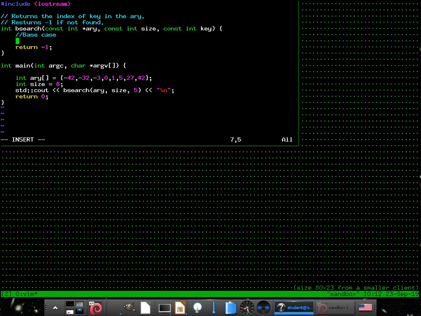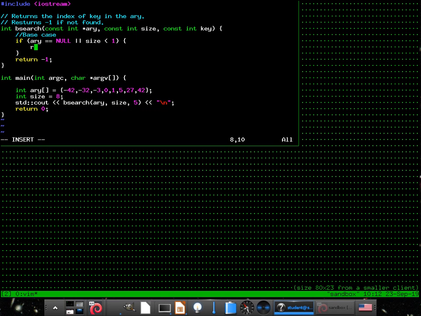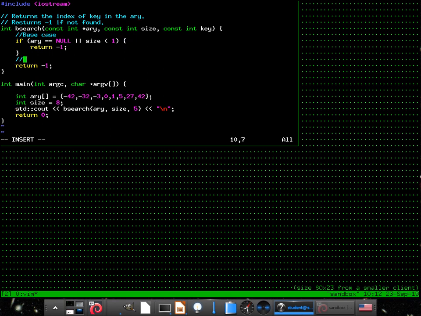Yeah, you're right. So let's go put those in. If ary equals null or size is less than 1, we're going to return -1 because that means it wasn't found, because how can you find an item in an array that doesn't exist. So that makes sense. All right.